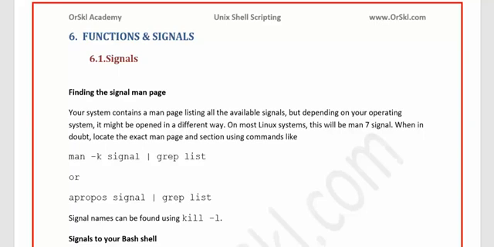So in this, we are in the 12th session as I said, and we are into the 6th chapter where the first part of this 6th chapter we are going to cover three important topics, that is signals, traps, and also functions. But before I start these three topics, apart from functions, whatever I'm going to discuss about signals and traps, these two are very specific to the Unix kernel.